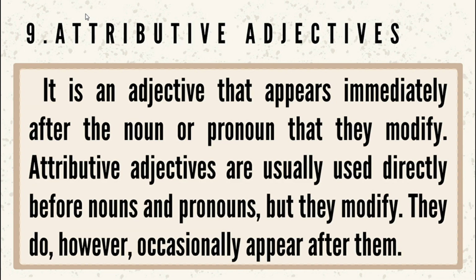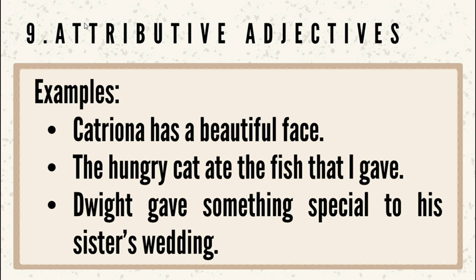Ninth is attributive adjectives. It is an adjective that appears immediately before the noun or pronoun that they modify. Attributive adjectives are also usually used directly before nouns and pronouns that they modify. They do, however, occasionally appear after them. For example, Catriona has a beautiful face. The hungry cat ate the fish that I gave. Dwight gave something special to his sister's wedding.